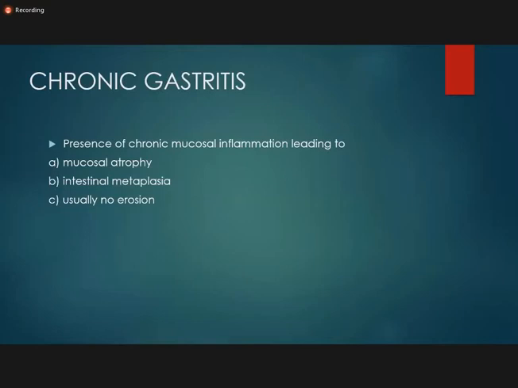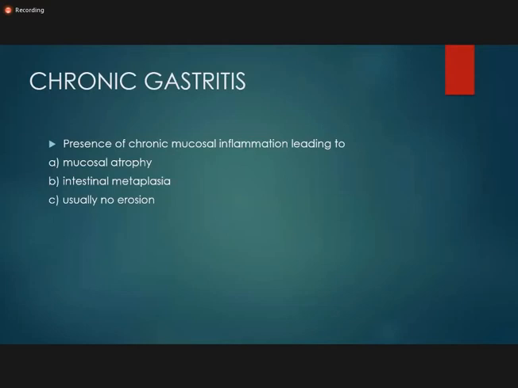If the chronic gastritis is mild, it may not cause any erosion of the epithelium, but if the chronic gastritis is severe, it can lead to erosion. Intestinal metaplasia is the presence of goblet cells. Normally in the gastric mucosa, you don't find goblet cells. Goblet cells are found in the duodenum, in the intestine. So if these goblet cells are present in the gastric mucosa, it means that the gastric cells are undergoing metaplasia.